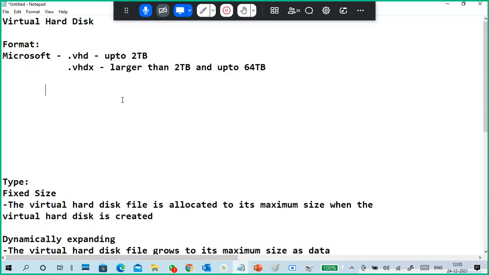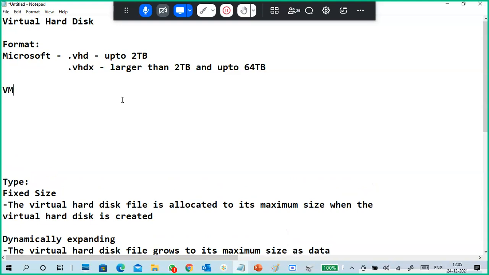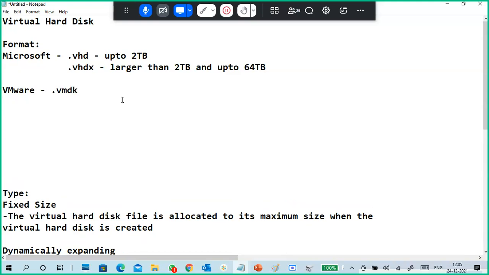The VMware virtual hard disk format is VMDK. Next, Linux KVM or QEMU.